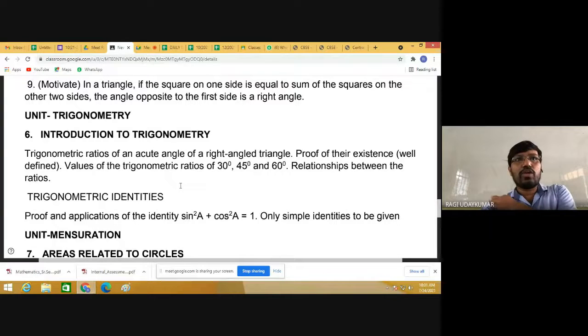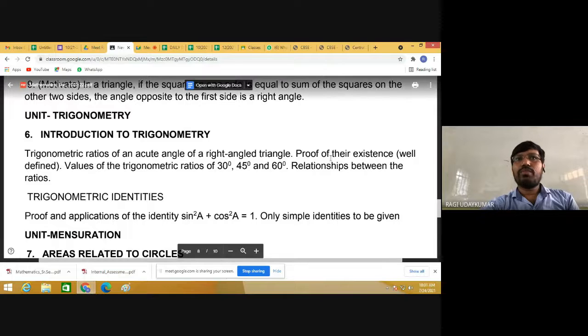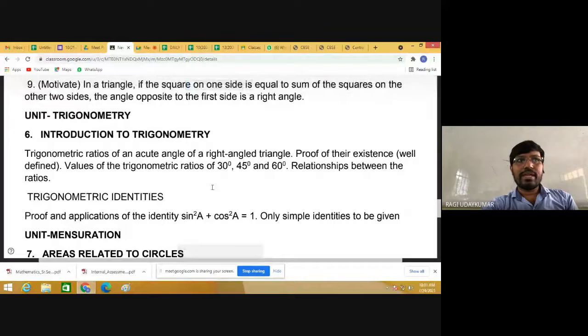Under the introduction of trigonometry, chapter ratios of acute angle in a right angle triangle, proof of the existence of well-defined values of the trigonometric functions of 30, 45, 60, 0, 90 degrees also will be there. So it is not mentioned here. And the trigonometric identities are also there.